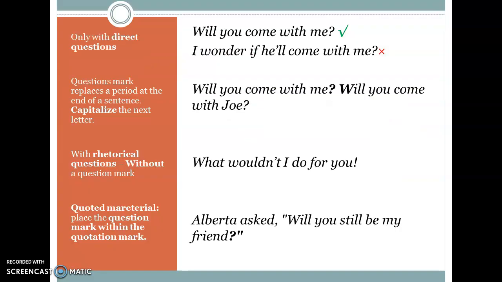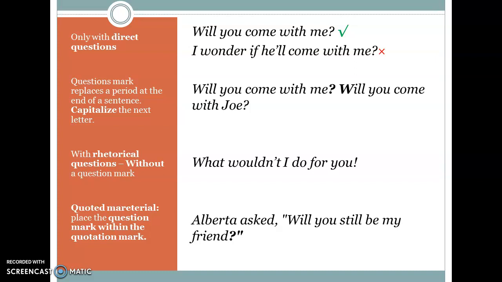Question marks. We use question marks only with direct questions. Will you come with me? That's okay. I wonder if you'll come with me? That's incorrect. That is an indirect question. With indirect questions, we do not write question marks.